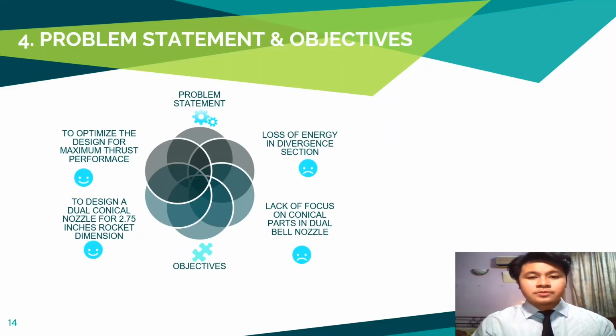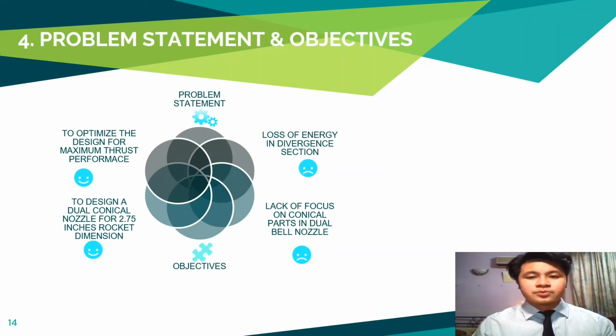The problem determined is that rocketry application in Malaysia can be seen to be lacking in terms of studies and discovery, due to the lack of genuine research articles based on studies from Malaysia. Moreover, studies regarding rocketry applications of converging and divergent shapes only focus on general rocket applications. The fabrication of the bell nozzle is much more complicated compared to the conical nozzle, but it received wider attention. Moreover, nozzles are always associated with energy losses. The intervention made for the dual bell nozzle was greater than for the conical nozzle, which received less attention.